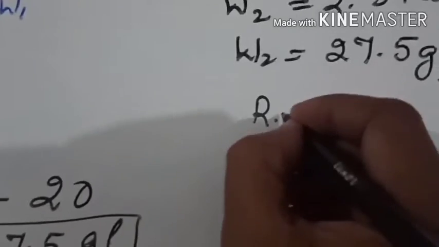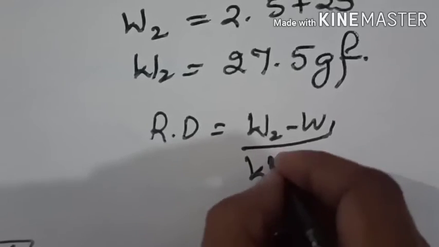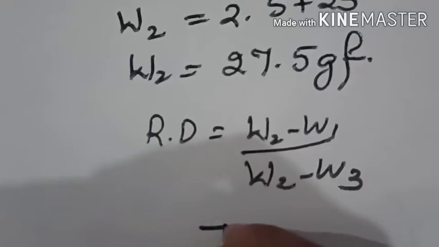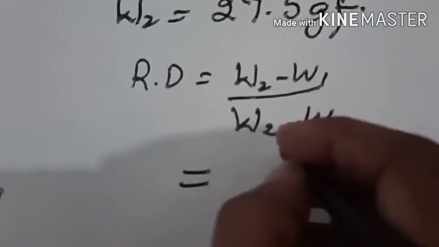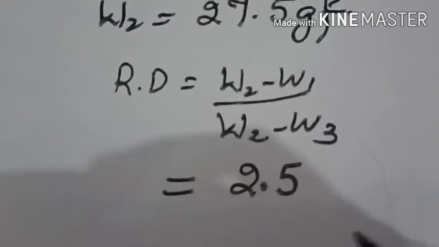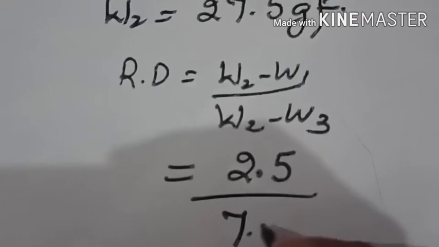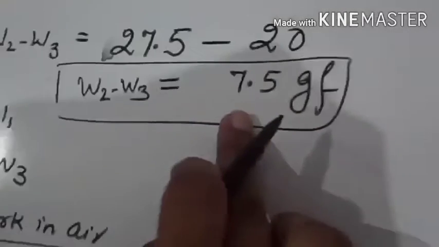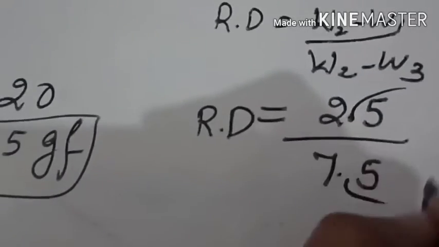So relative density is equal to W2 minus W1 over W2 minus W3. Now we will substitute the value. W2 minus W1 is given. You will directly substitute over W2 minus W3. We have taken it out just now, 7.5. Now you will remove the decimal.